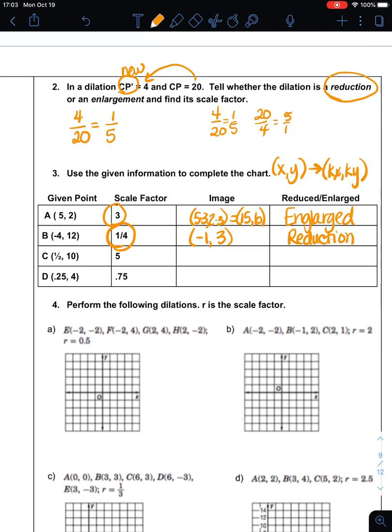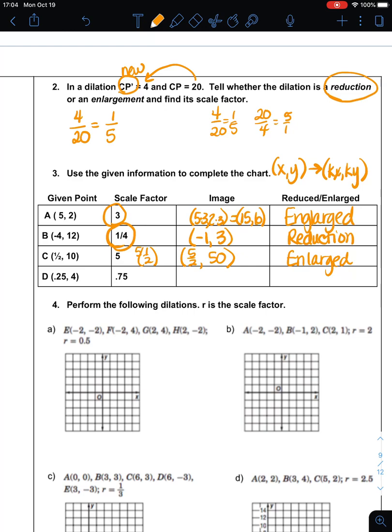So I have C is 1/2, and I'm multiplying by a scale factor of 5. So 5 times 1/2 is 5 over 2, or 2.5, and 5 times 10 is 50. And that is an enlargement.